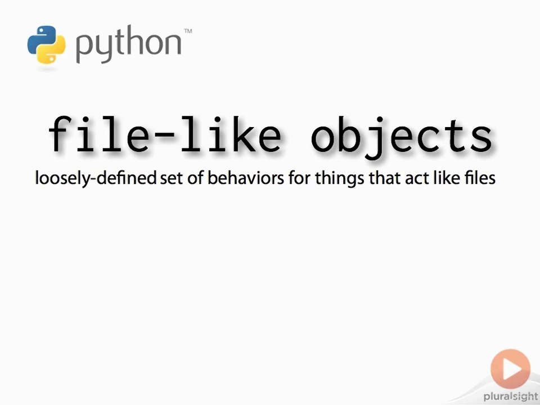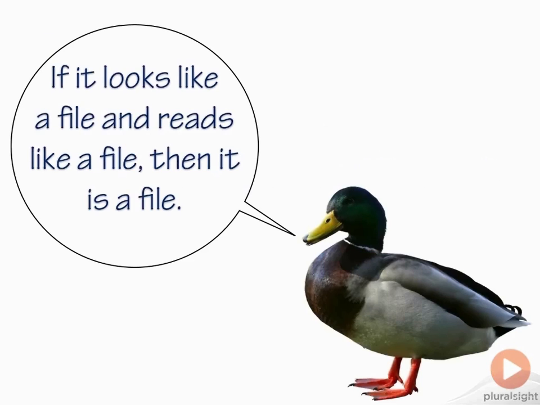If you want to perform seek on a file-like object without knowing in advance that it supports random access, go ahead and try, literally, but be prepared to fail if the seek method doesn't exist, or does exist but doesn't behave as you expect. You might say, if it looks like a file and reads like a file, then it is a file. We've actually seen this already.